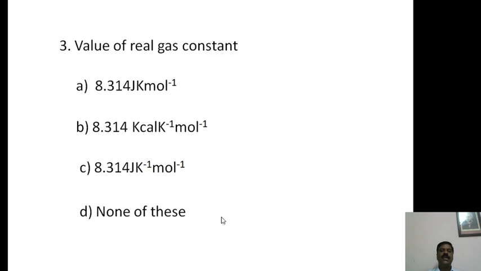And D option is none of these. I will give 10 seconds for you to choose the correct option. The C option is the correct answer for this question. The 8.314 joules per Kelvin per mole is the right answer for the value of the gas constant.